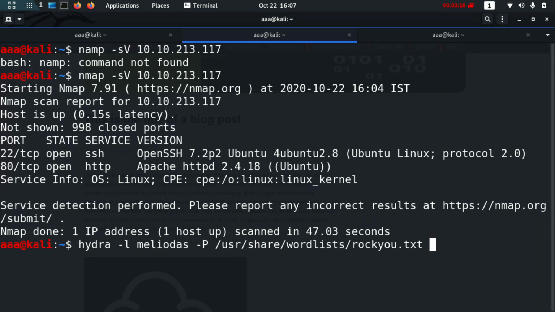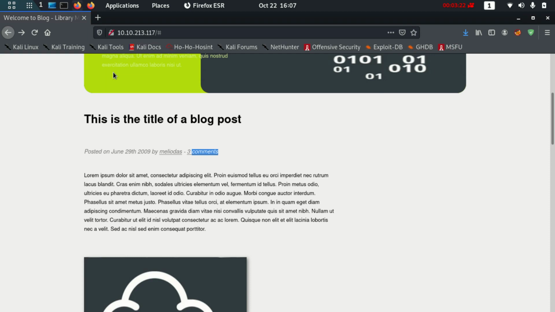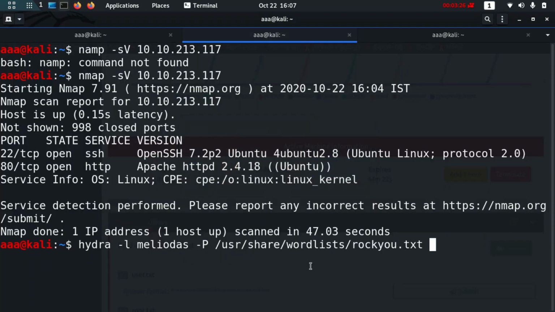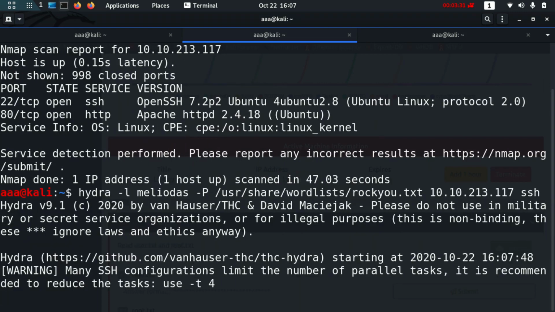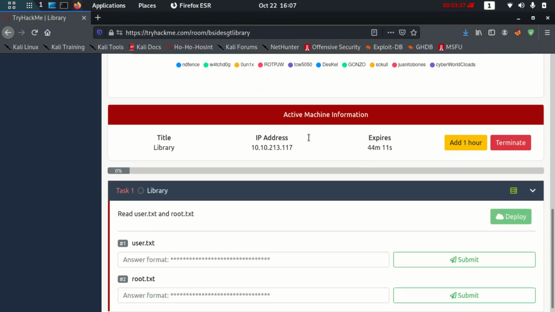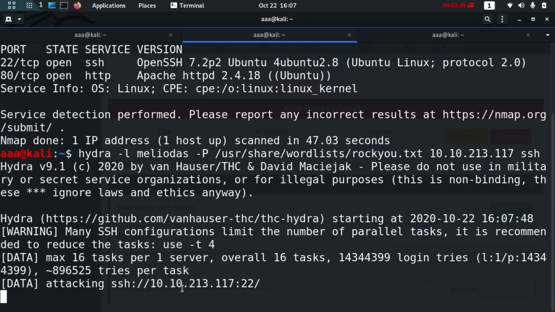I think rockyou was just a hint to us. Then the IP address and the service, which is SSH. So Hydra is running right now. I can close this Apache thing, there is no use to us anymore, and it's currently attacking.